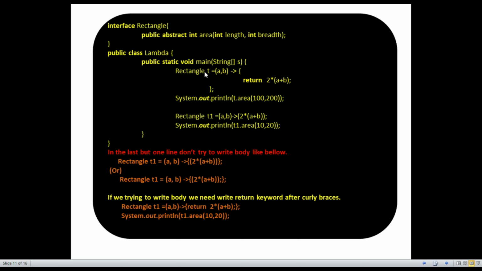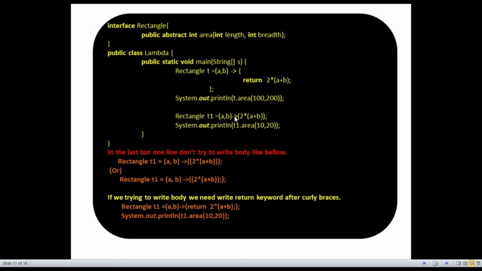Inside the Lambda, we define the Rectangle area, meaning Rectangle r equal to inside the brackets a, b, where a defines the length of the rectangle and b defines the breadth of the rectangle. You can write it like this, and also like this: Rectangle r1 equal to (a, b).